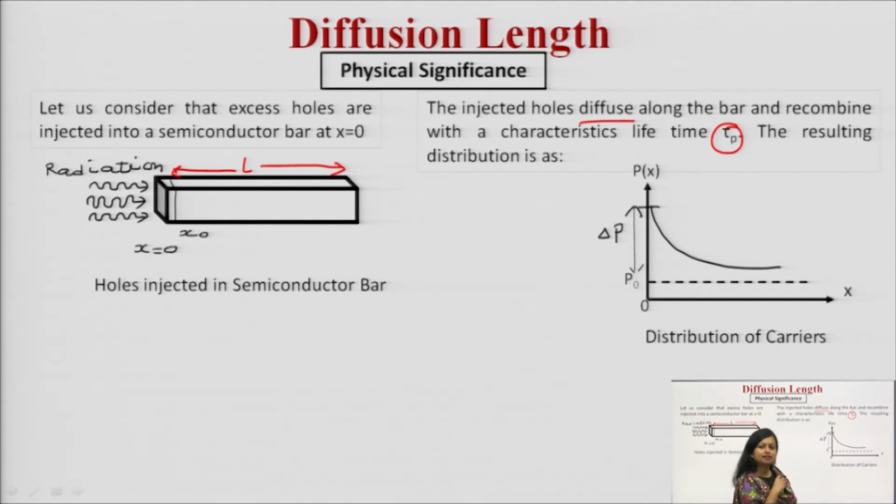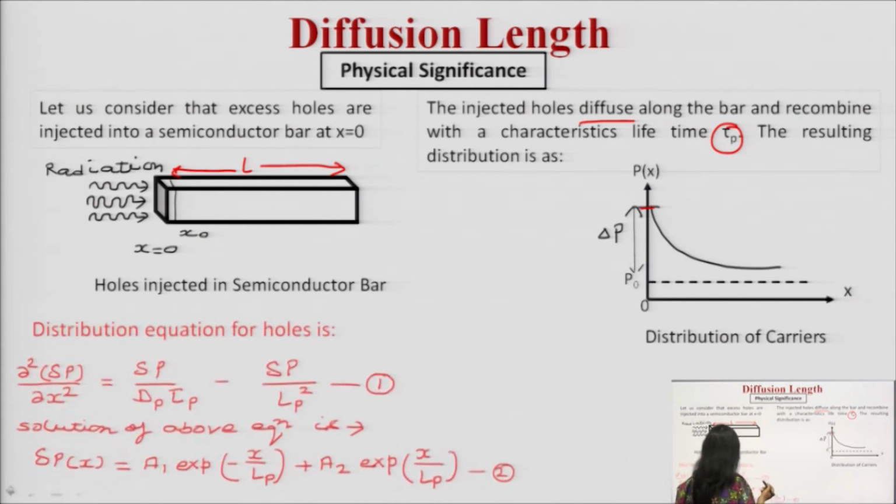When the charge carriers are injected into a semiconductor bar, they diffuse and after a certain time they decay. The decay is based on the lifetime. So at x equal to 0 there is a particular value, and then it decays, and accordingly you can define the lifetime for the charge carriers.